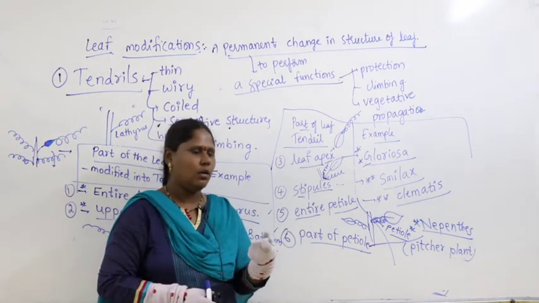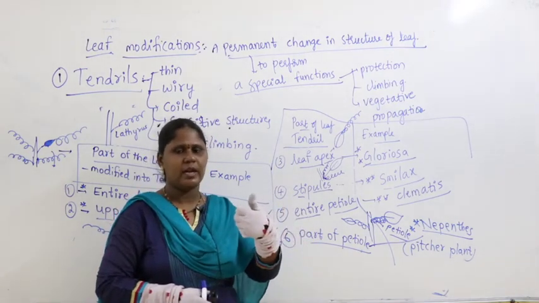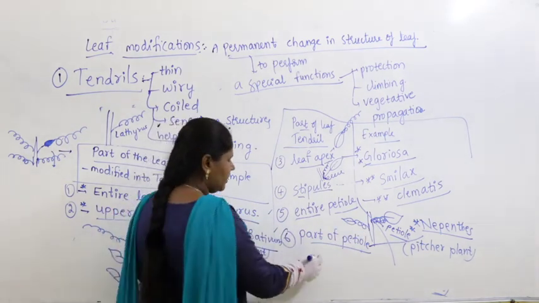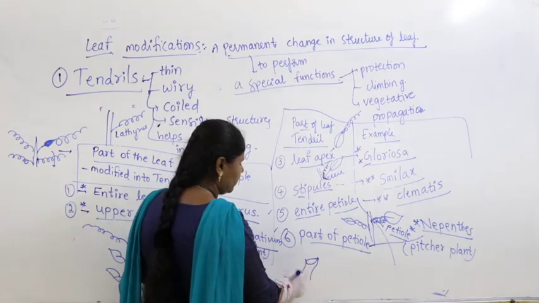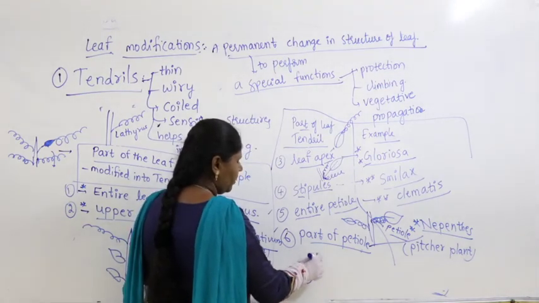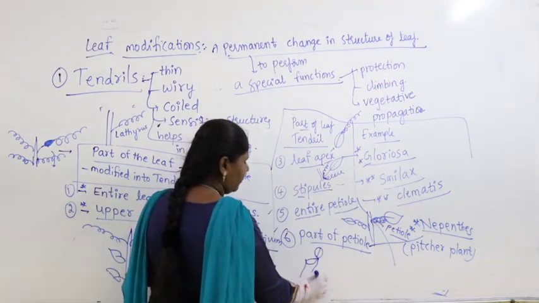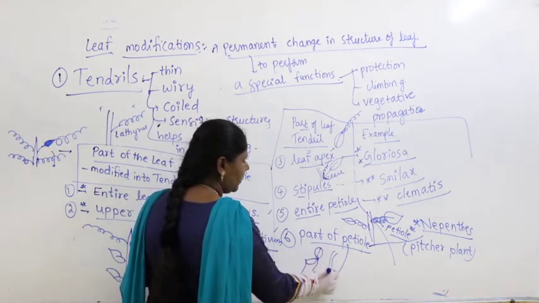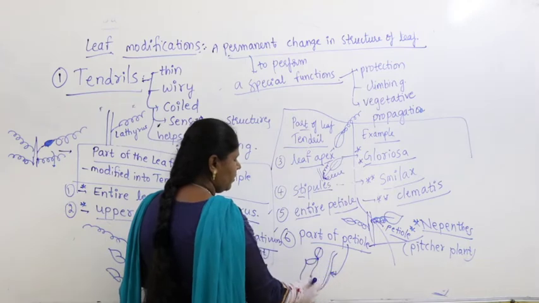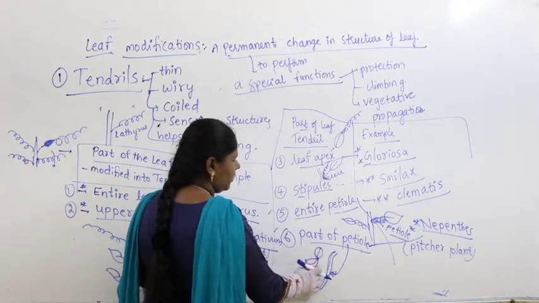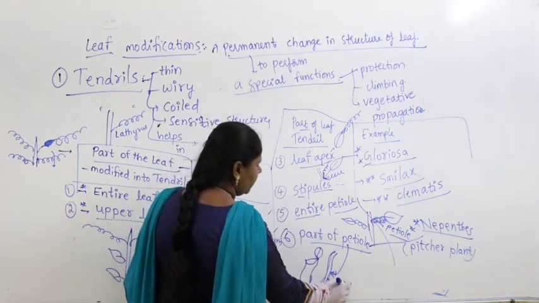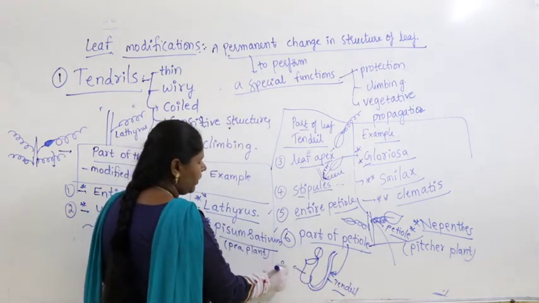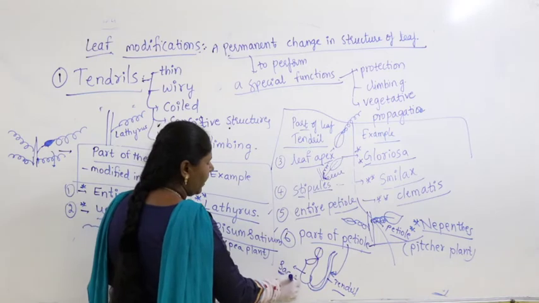You might have seen the picture in some notebooks also. If you observe it, you find a sac-like structure, a bag-like structure, with a lid, and it will be like this. So this is nothing but part of the petiole; half of the petiole gets modified into tendril, and the remaining half of the petiole gets modified into a sac-like bag.